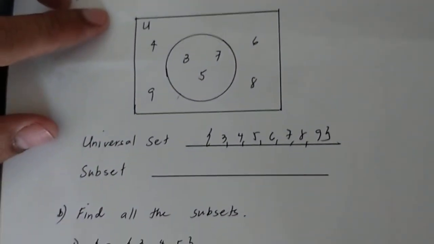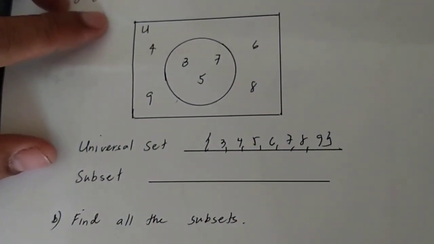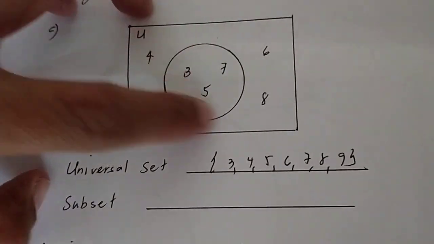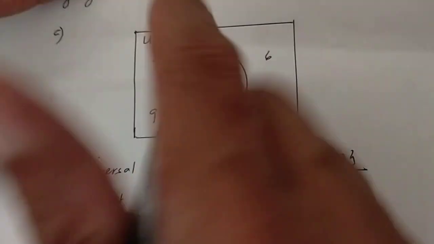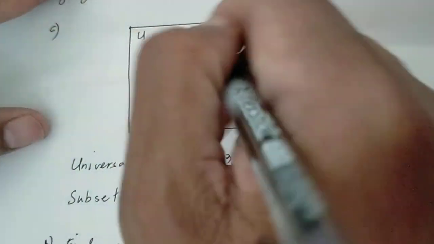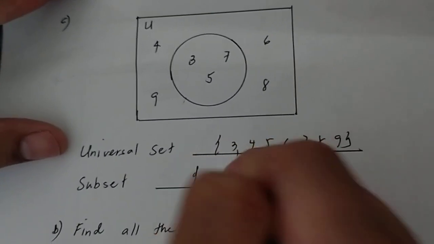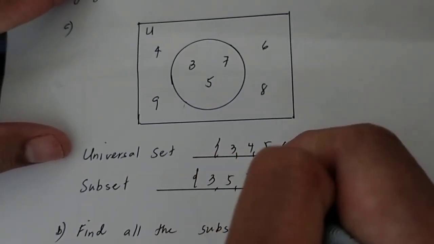A subset is a set whose elements are elements of the given universal set. Because we have a circle here. Eh? So let us say that this is set A. So this will be a subset. The elements are 3, 5, and 7.